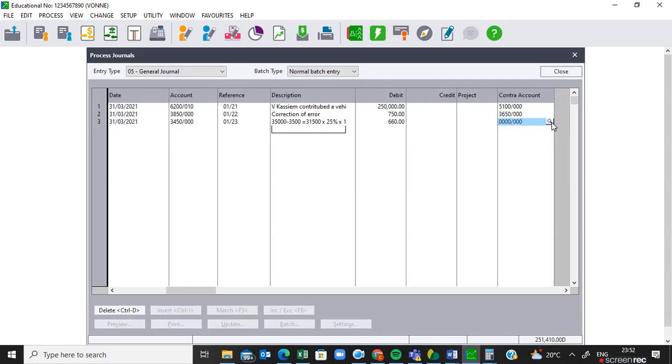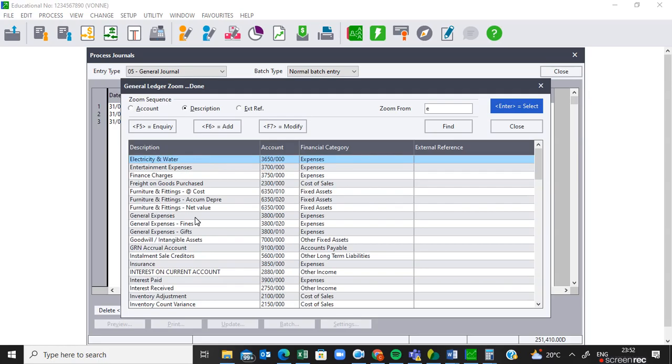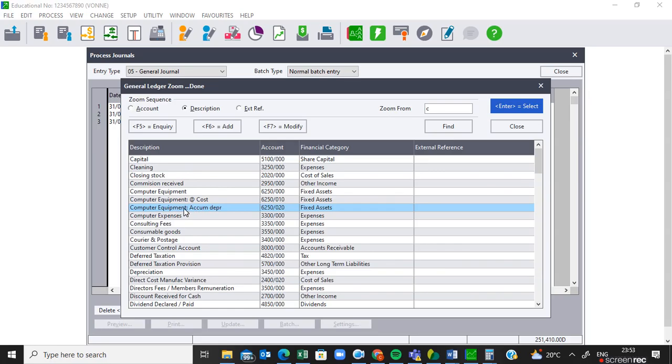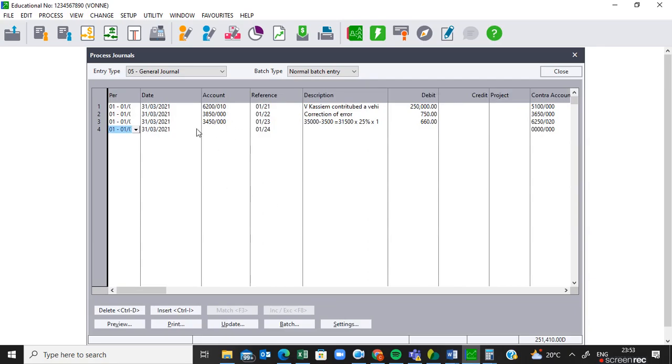Then on the credit side, you must indicate which account is credited. This was for equipment, so it will be computer equipment at carrying value. Sorry, computer equipment accumulated depreciation. Yes, computer equipment accumulated depreciation. That's what needs to be credited there. Again, account debited, and account credited is computer equipment accumulated depreciation.